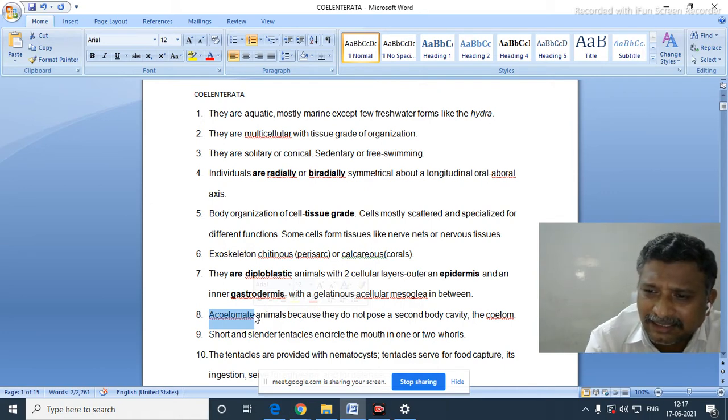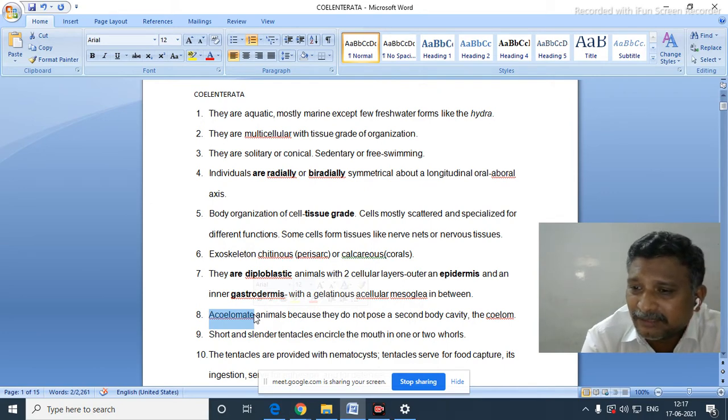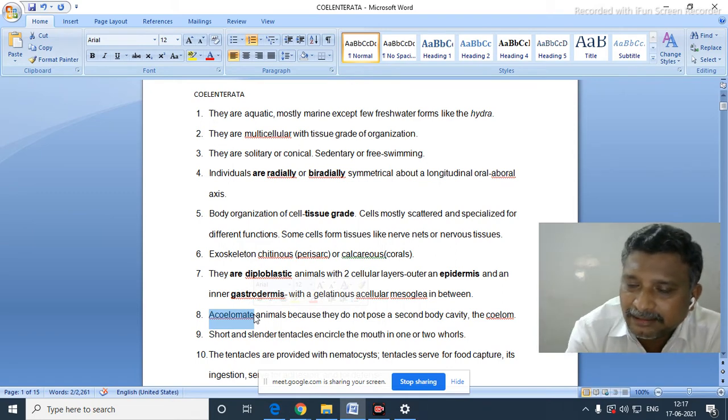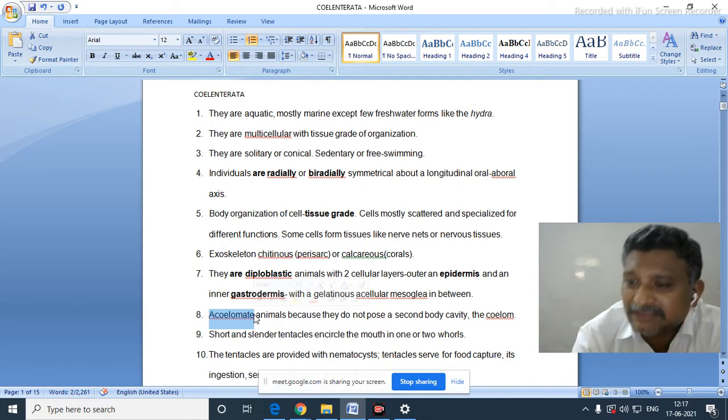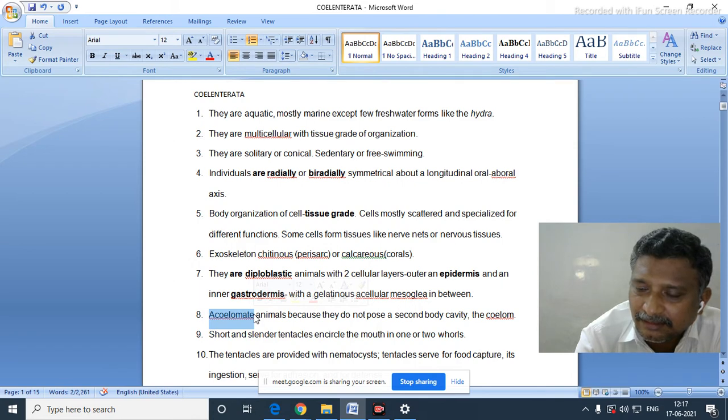The secondary body cavity is called the coelom. The coelom begins from which phylum of invertebrates? True coelomates begin from Annelida, Arthropoda, Mollusca, Echinodermata, to the last one.